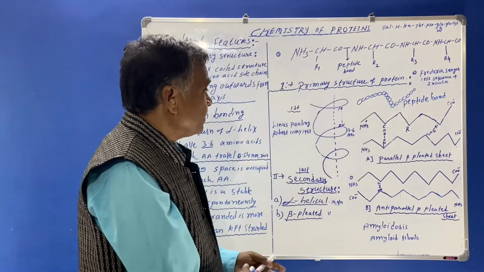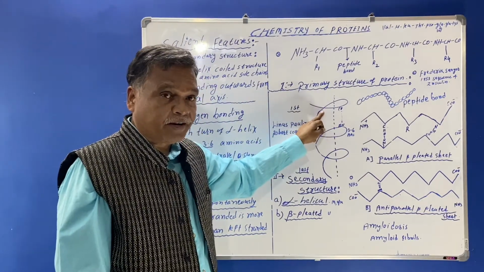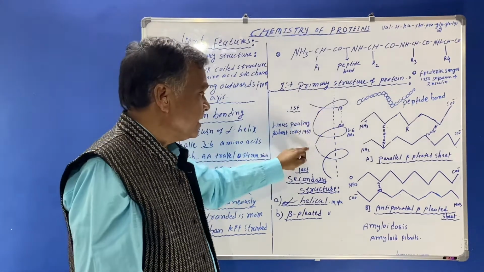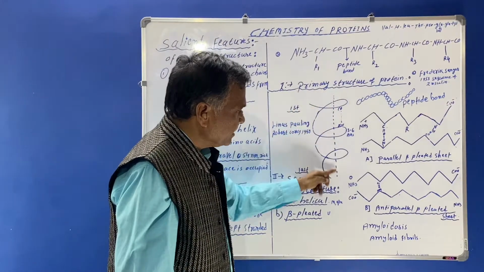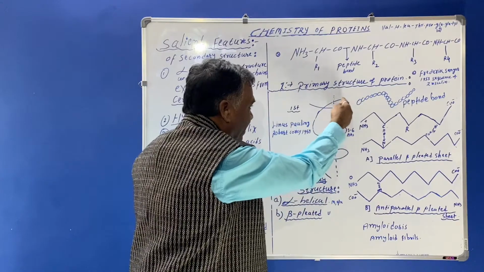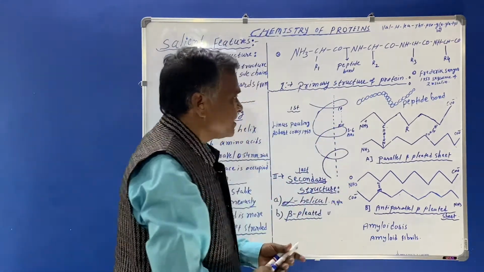Now what happens here? Regular peptide linkages are found and regular hydrogen bonding is also seen. In the center there is an axis. See, this is the helical structure of the secondary structure of the protein.